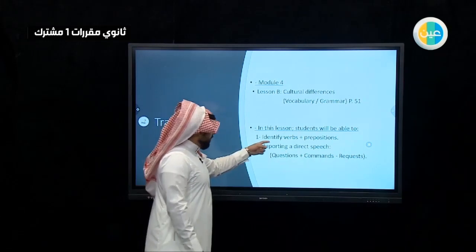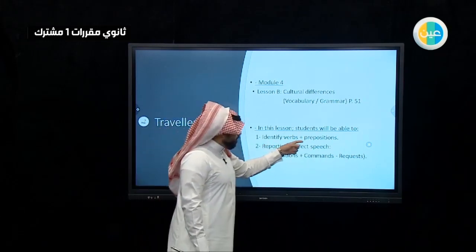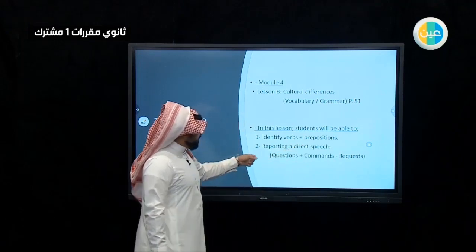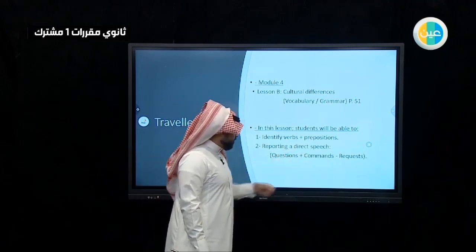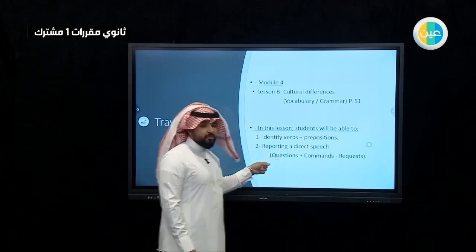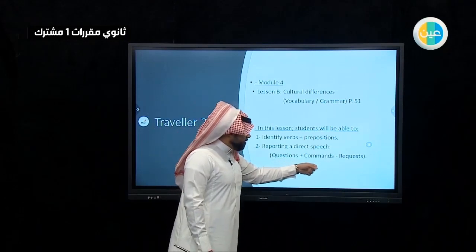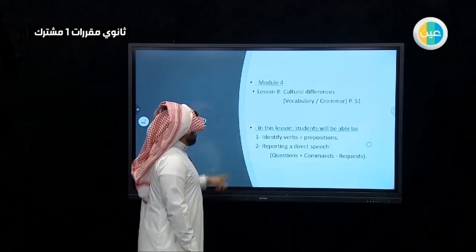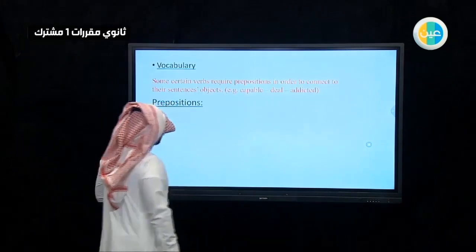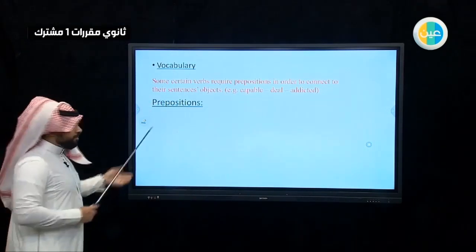So the first one, identify verbs plus prepositions. The second one, reporting a direct speech. We got this one before, the statements. Today we have questions and commands and requests. So let's start. Firstly, we will take the vocabulary here.